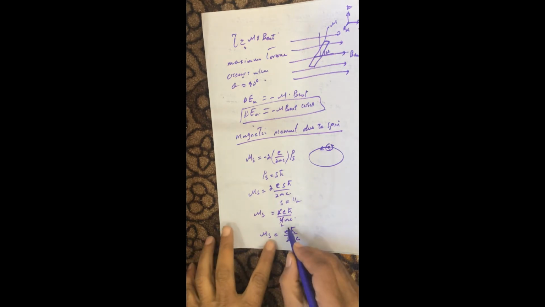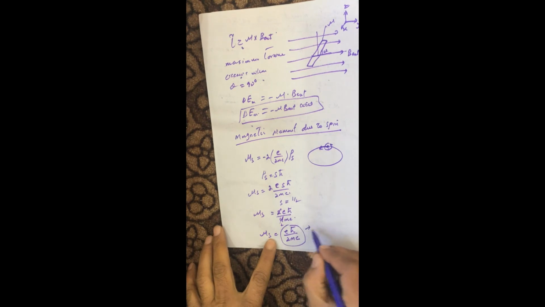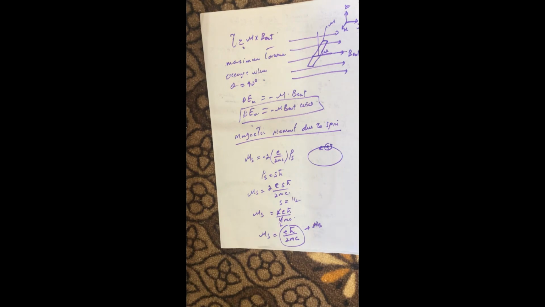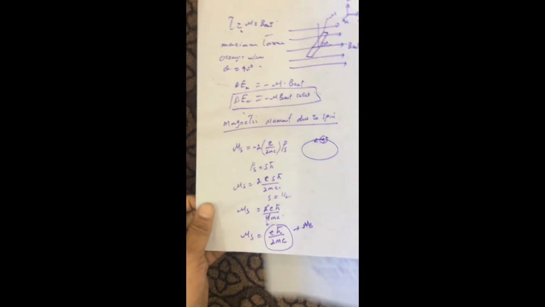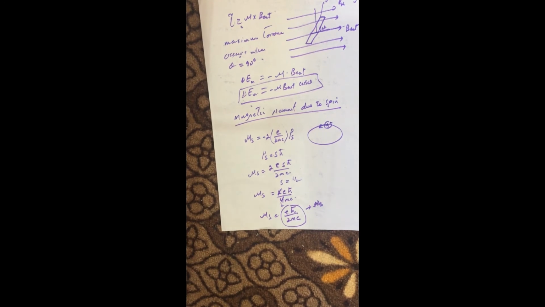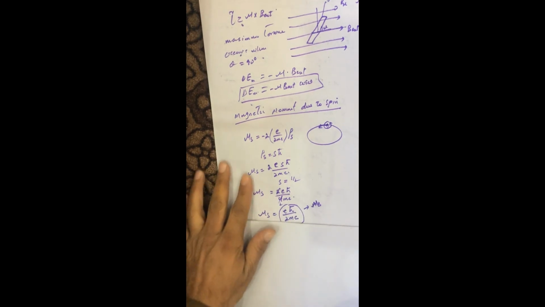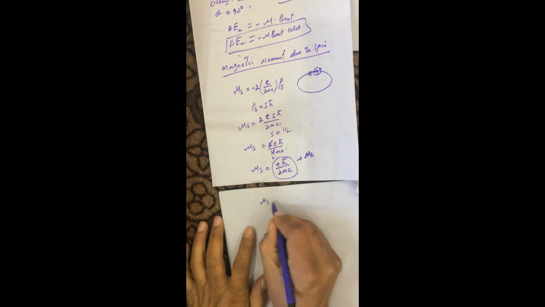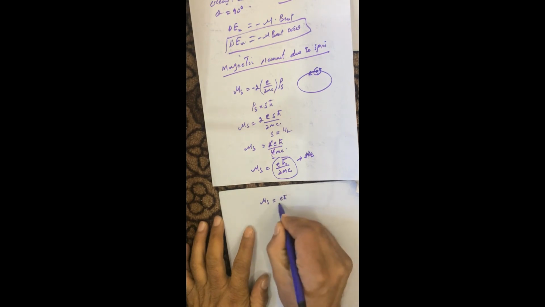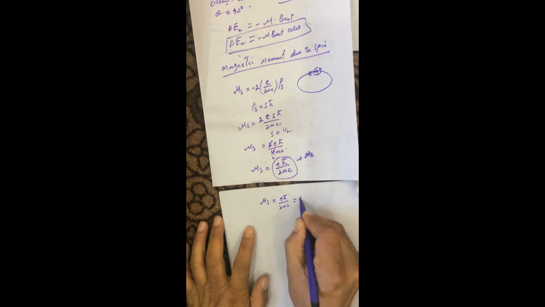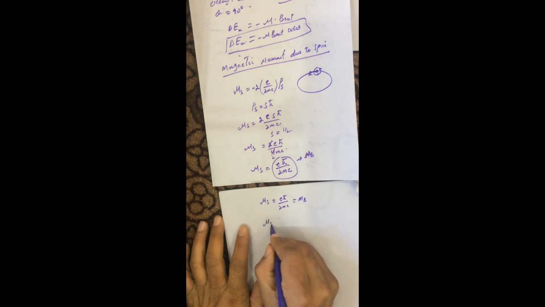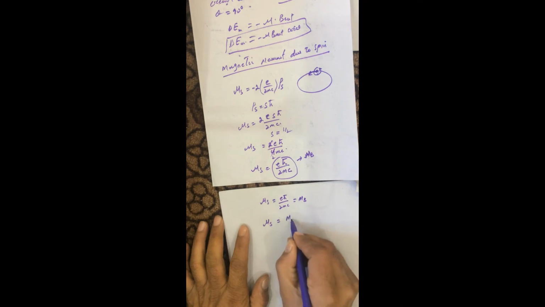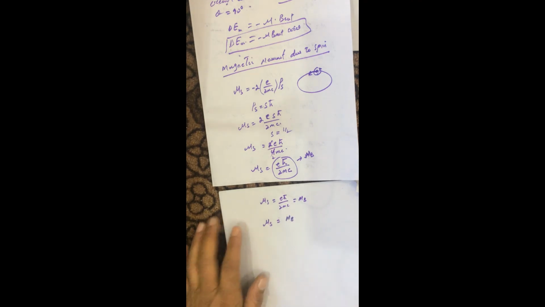And this is the value of the Bohr magneton, equal to Bohr magneton, mu_B. So we can write that the magnetic moment due to spin, which is equal to e h bar over 2mc, is equal to the Bohr magneton. So the magnetic moment due to spin is exactly the value of 1 Bohr magneton.